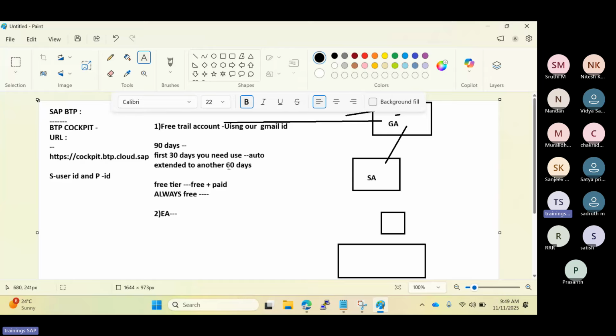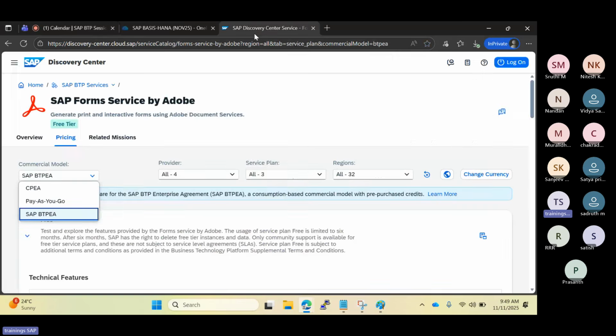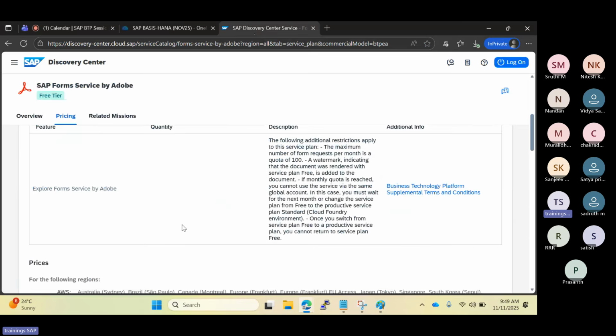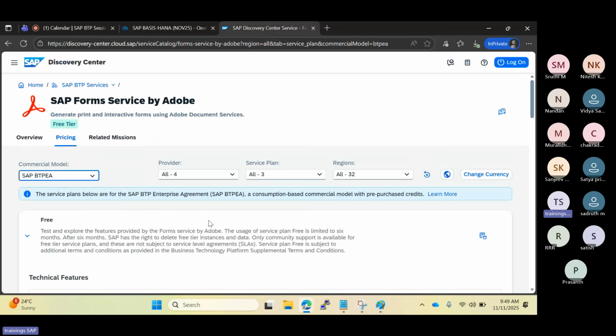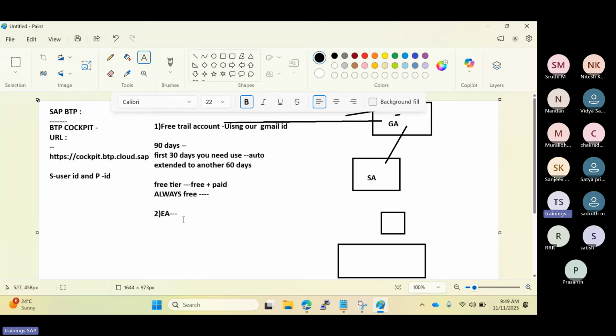So how can we identify the free services and paid services? You can go to the Discovery Center. In the Discovery Center, you will get all the service-related information and details. Then what about enterprise accounts? Enterprise accounts are licensed. We have the licensing model for the enterprise account, which we will discuss tomorrow, because a few people are dropping and joining. We'll discuss the actual things tomorrow.